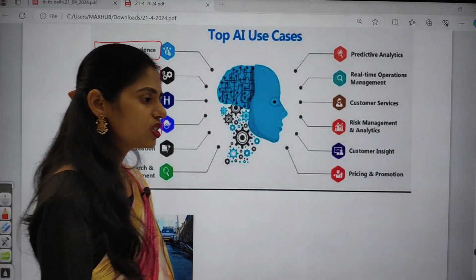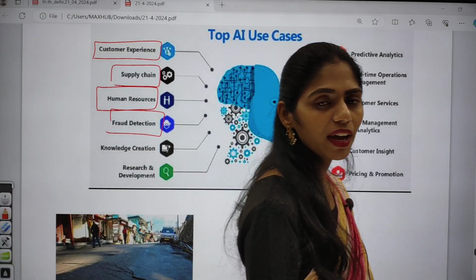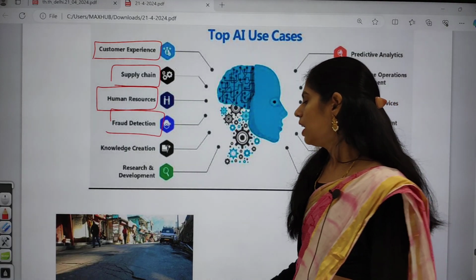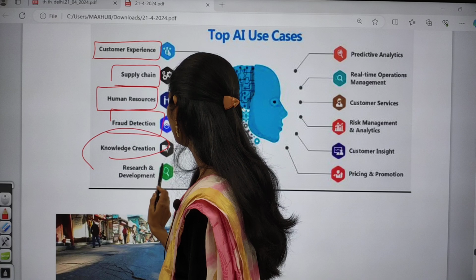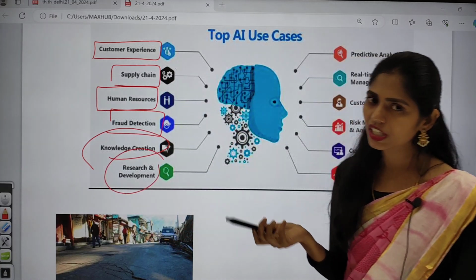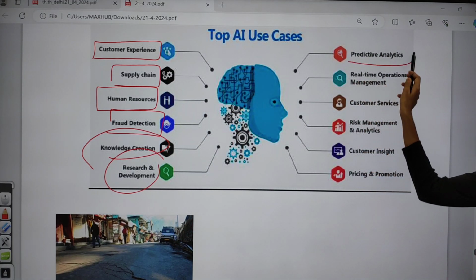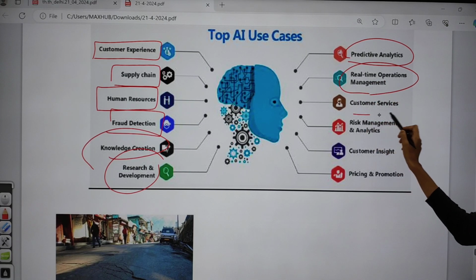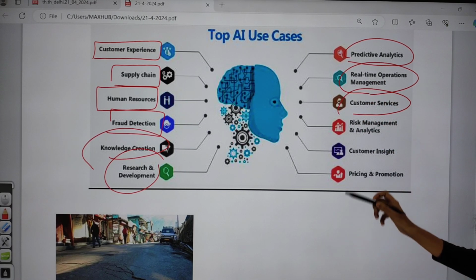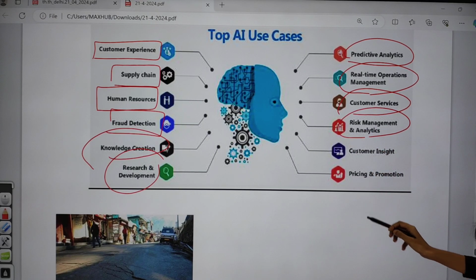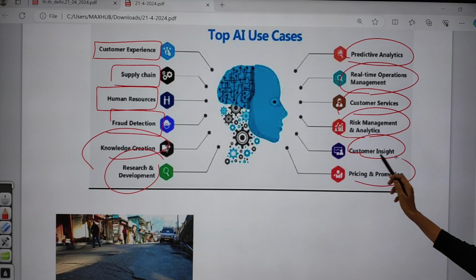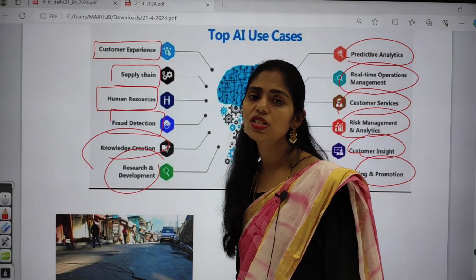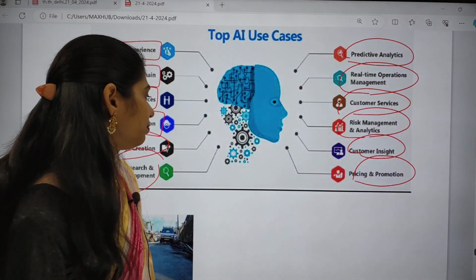Nowadays we are using artificial intelligence even to identify fraud in schemes. Next is knowledge creation, and for research and development, obviously artificial intelligence is important, and even for predictive analysis, real-time operations and management, improving customer services, risk management analysis, customer insights, and pricing and promotion. So in all these areas, artificial intelligence is very important.